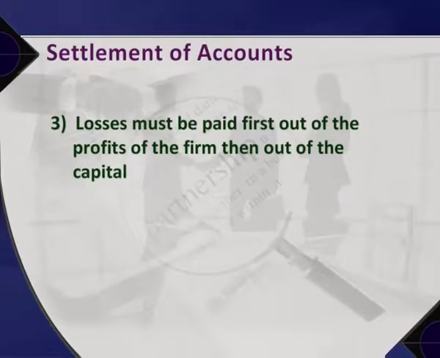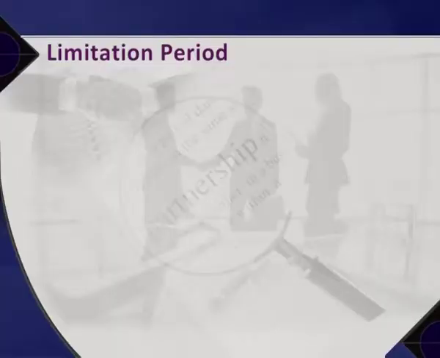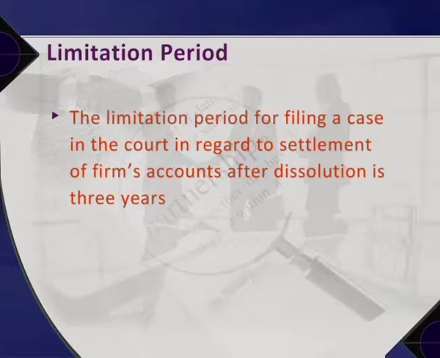3. Losses must be paid first out of the profits of the firm, then out of the capital, that is, the amount already invested by the partners in the firm. Limitation period. The limitation period for filing a case in the court in regard to settlement of firm's account after dissolution is 3 years. So, if a partner fails to file such a case against even one partner within this period of 3 years, the whole claim gets barred against the remaining partners as well.